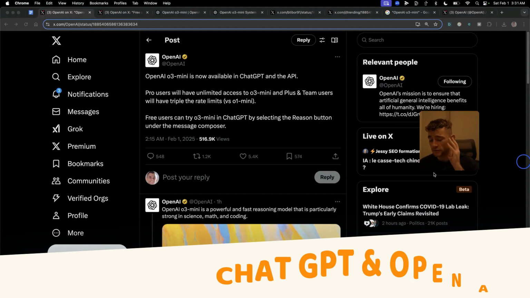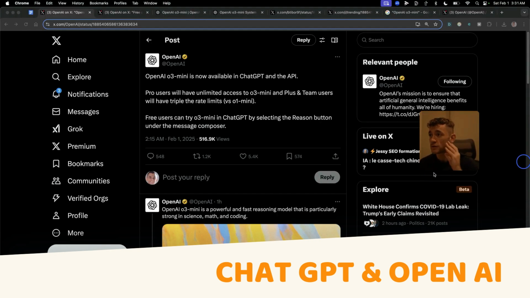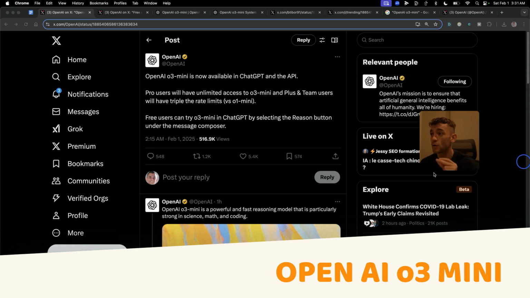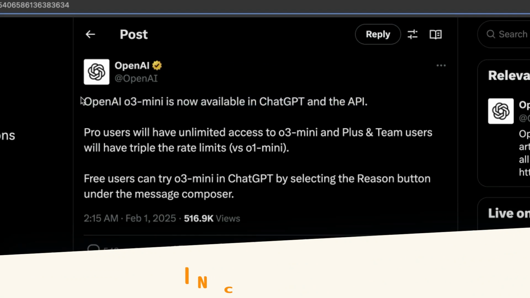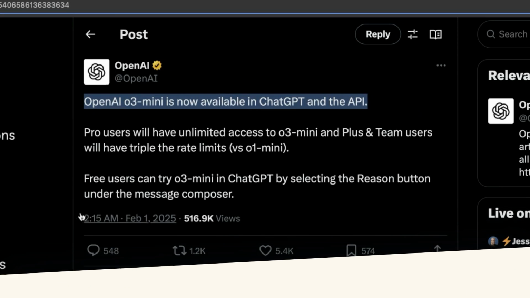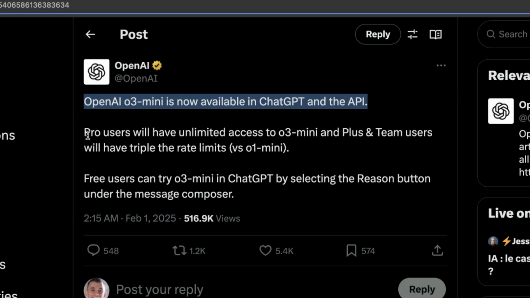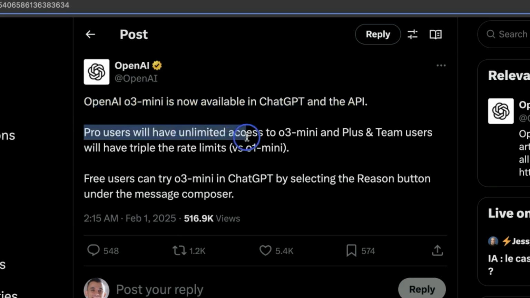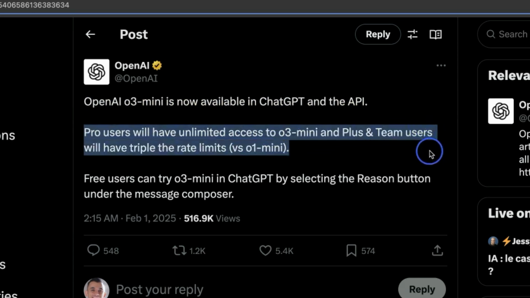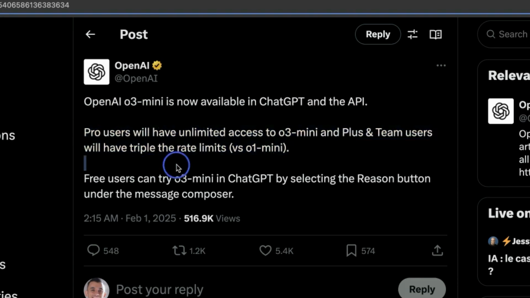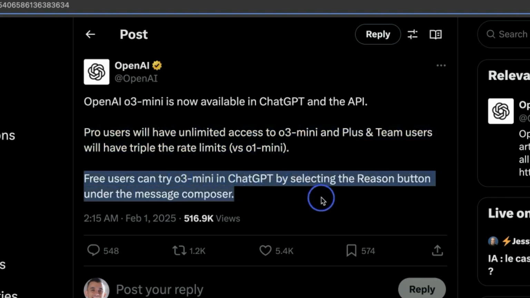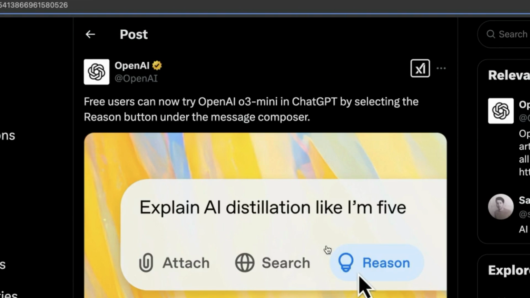Breaking news, ChatGPT and OpenAI have just released OpenAI o3-mini. It's now available in ChatGPT and the API. You can see it was just announced 1 hour ago, and Pro users will have unlimited access to o3-mini, and Plus and Team users will have triple the rate limits. Free users can try o3-mini in ChatGPT by selecting the reasoning model, and you can see an example of it right here.